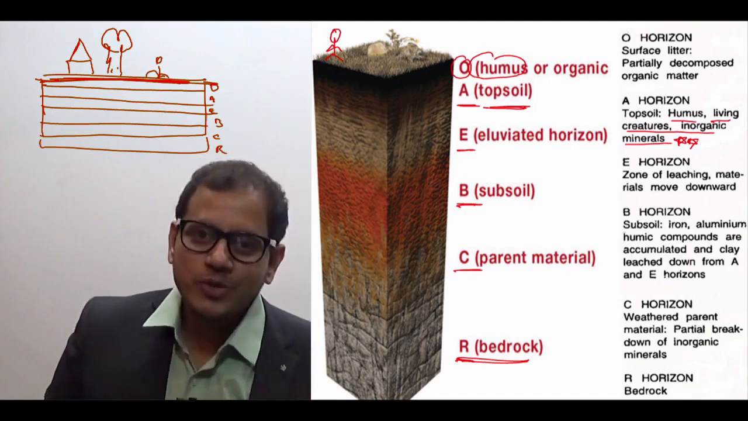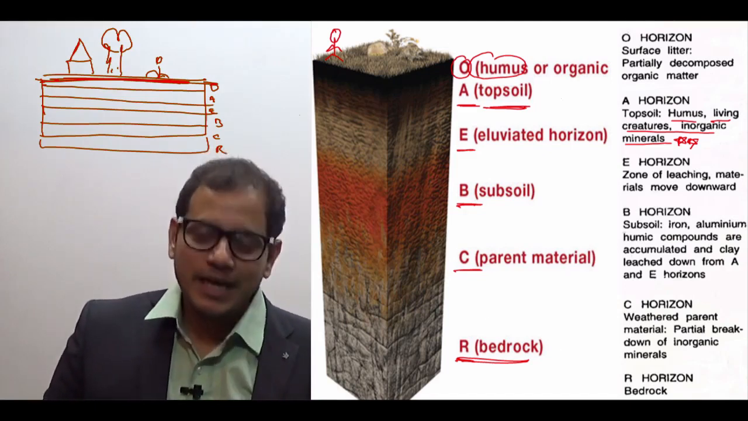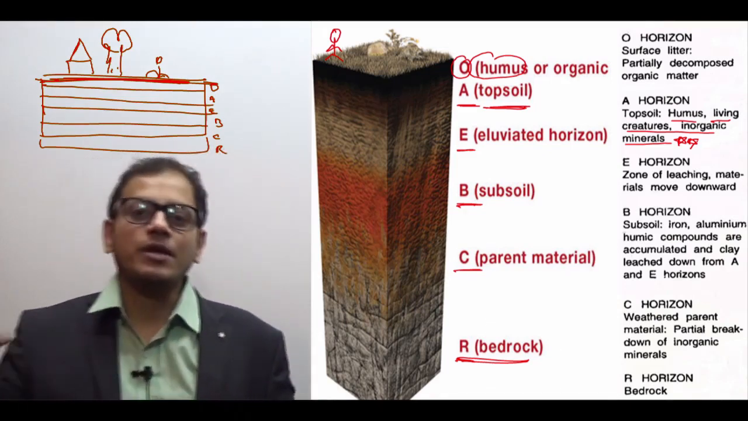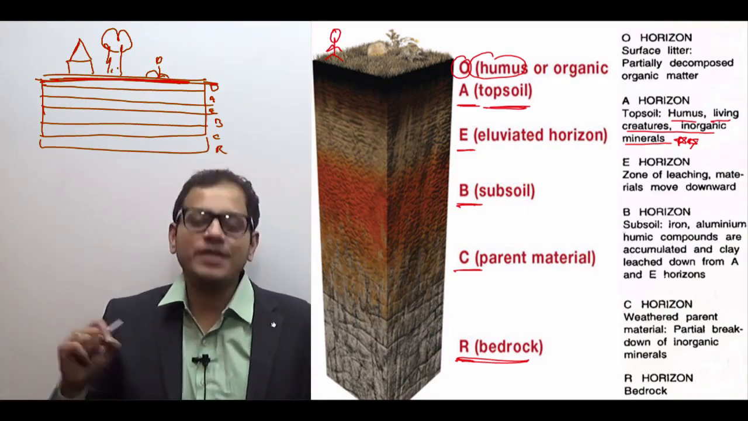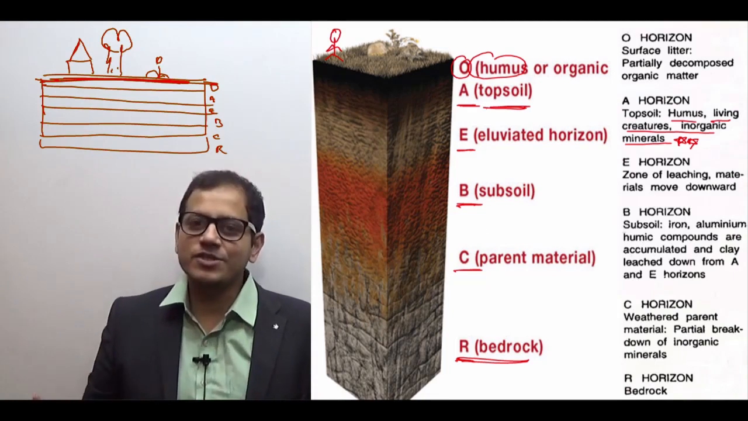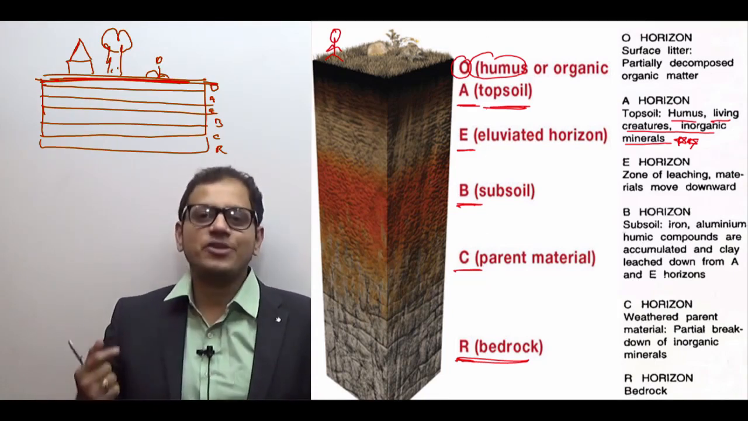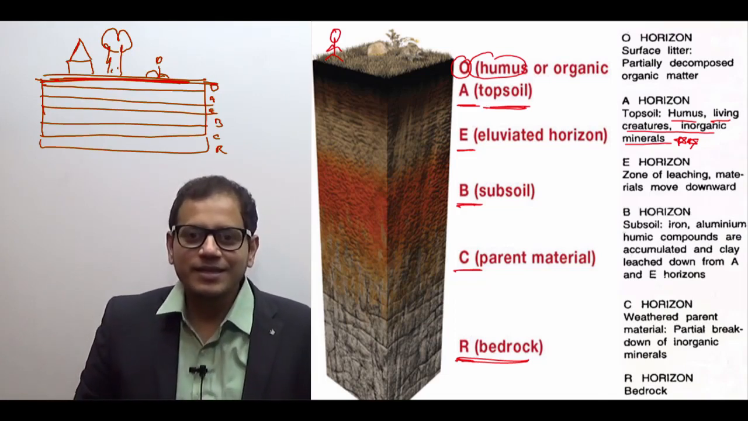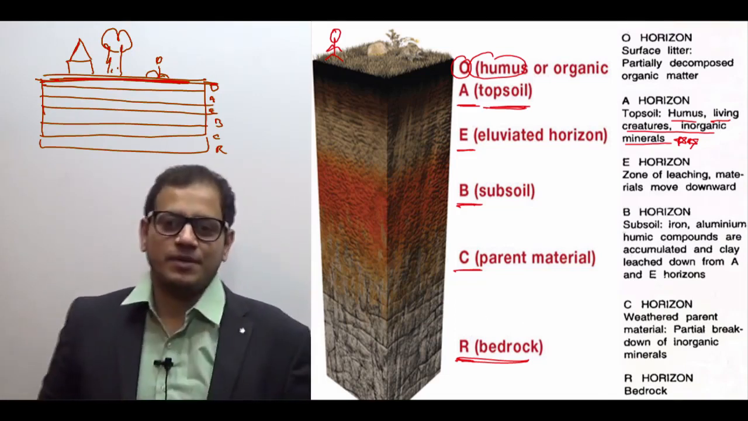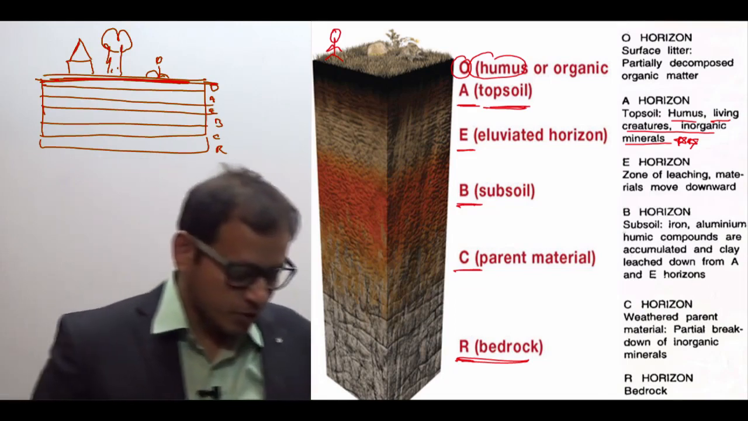Which soil is known as the topsoil? The A layer is known as the topsoil. So repeat with me: the A layer consists of both organic and inorganic matter. What does it consist of? Both organic and inorganic matter. Which layer is known as the topsoil? The A layer is the topsoil.